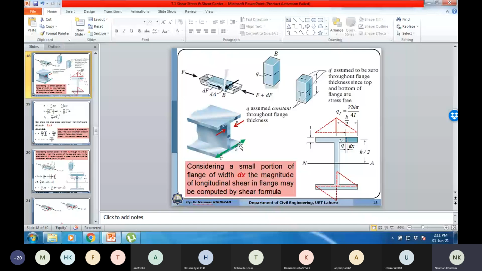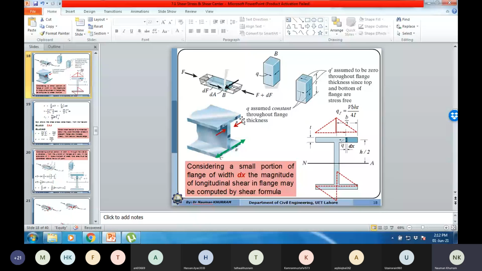Similarly, the direction of the complementary shear force or shear flow or shear stress will be on the left side in the other flange. So what does it mean? The direction of the shear flow or shear stresses is opposite in the flanges with respect to the vertical axis, but their magnitude will be the same if they are symmetrical.